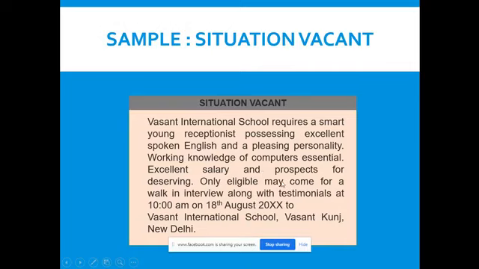It's clear. Only eligible ones may come for a walk-in interview along with testimonials at this time, this date, to this place. Clear? So the heading, what is the purpose of this advertisement, which post is vacant, and where to contact. So you have seen two examples of situation vacant.